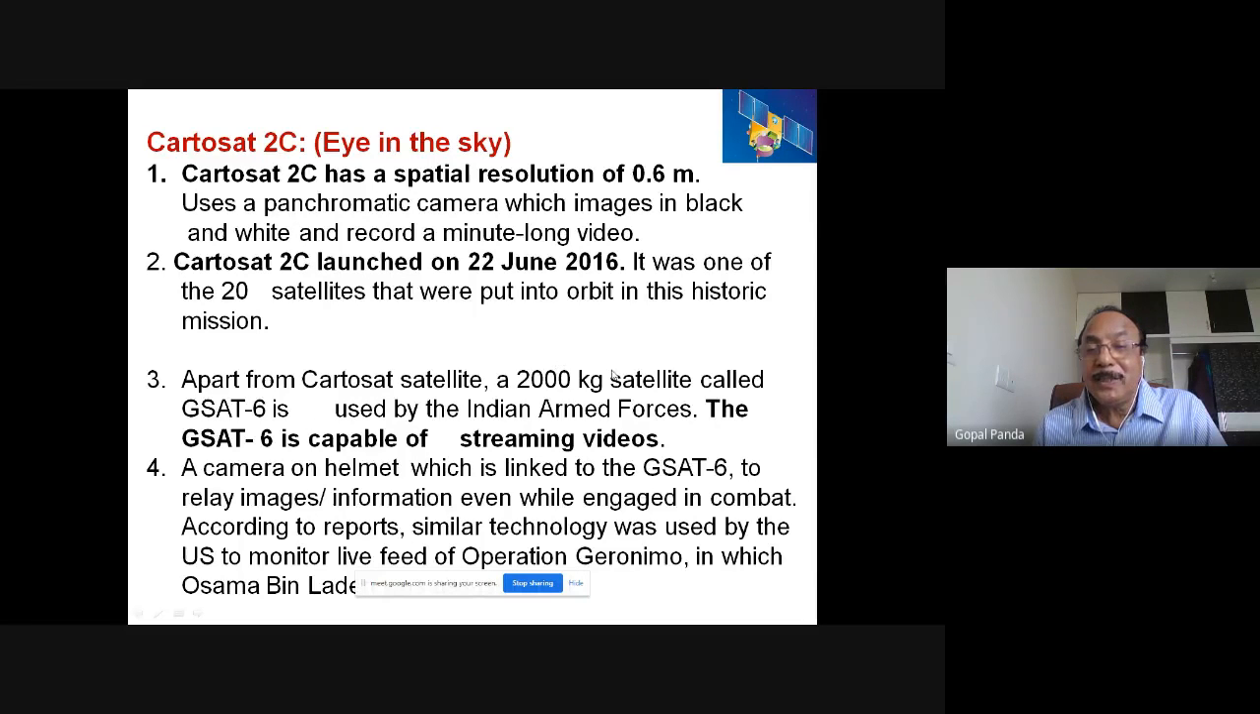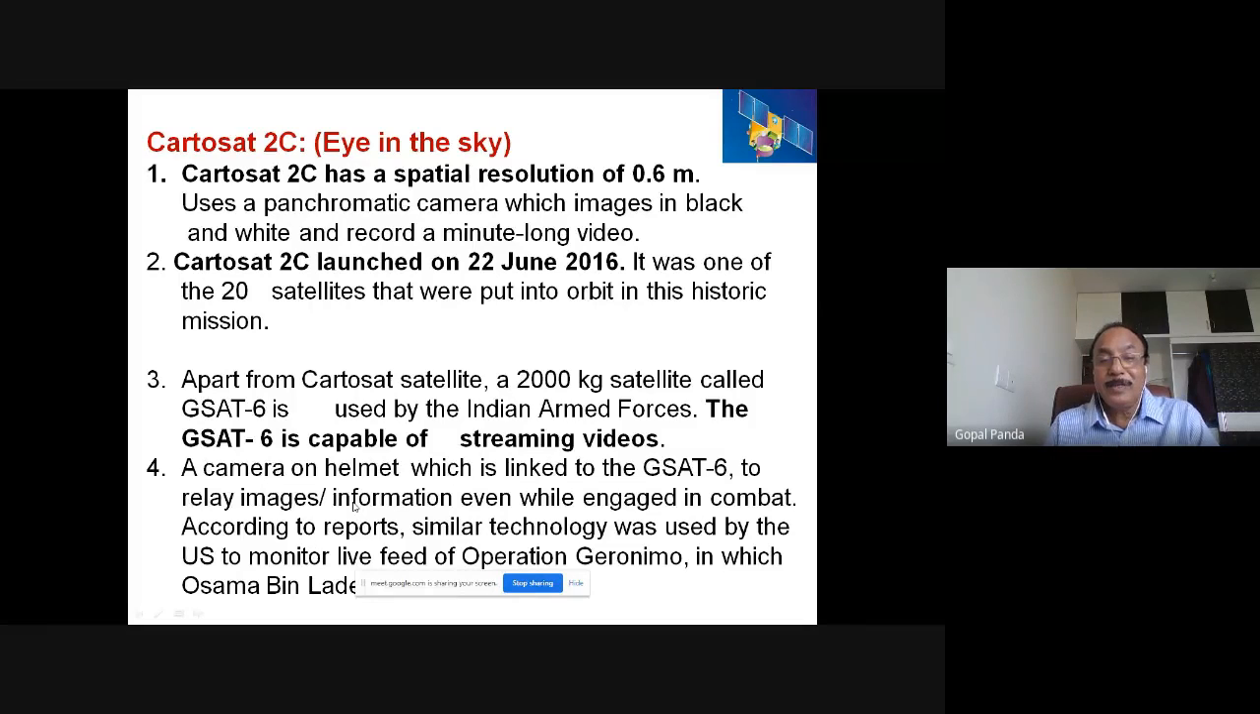Apart from the Cartosat satellite, a 2000 kg satellite called GSAT-6 is also available from India. India has launched it, and it was used by the Indian Armed Forces during the surgical strike. The GSAT-6 is capable of streaming videos. The Cartosat provided spatial information at 0.6 meter resolution, and this streaming video was fused together with the camera on the helmet of the soldiers, which is linked to the GSAT-6, to relay the images and information while they were engaged in combat.